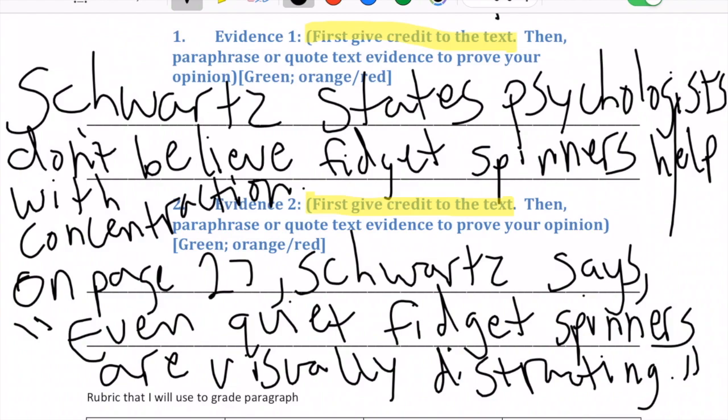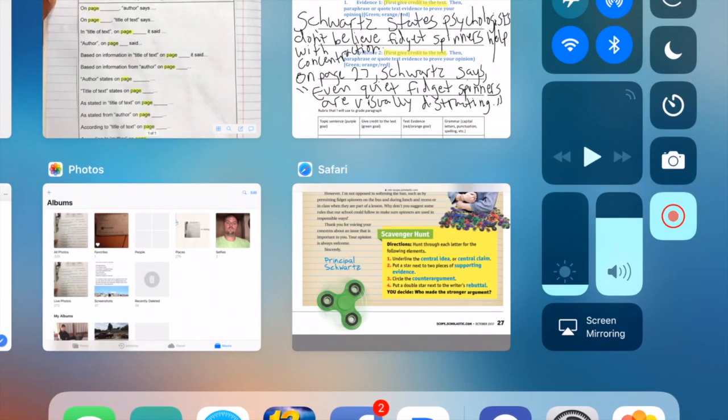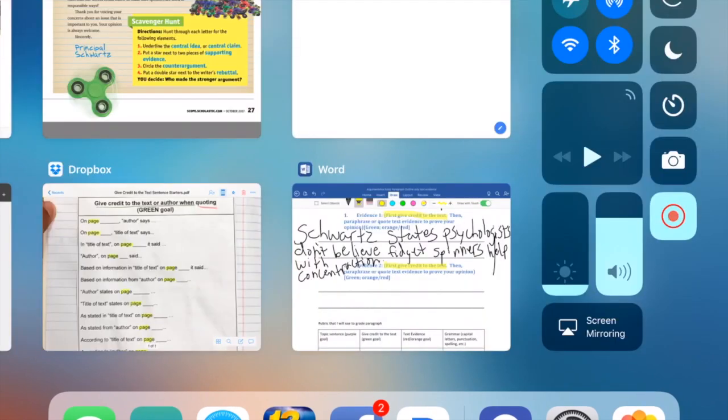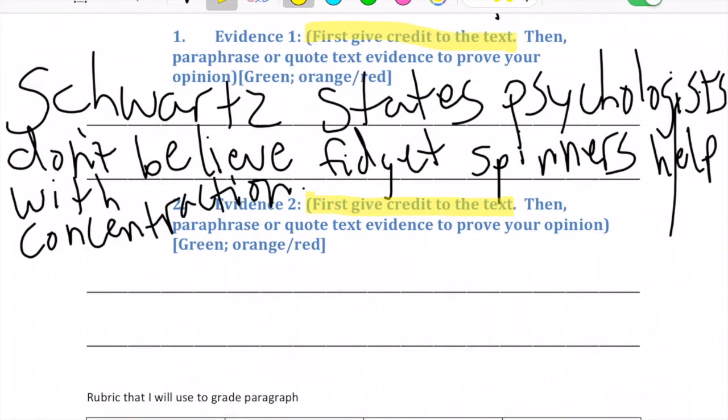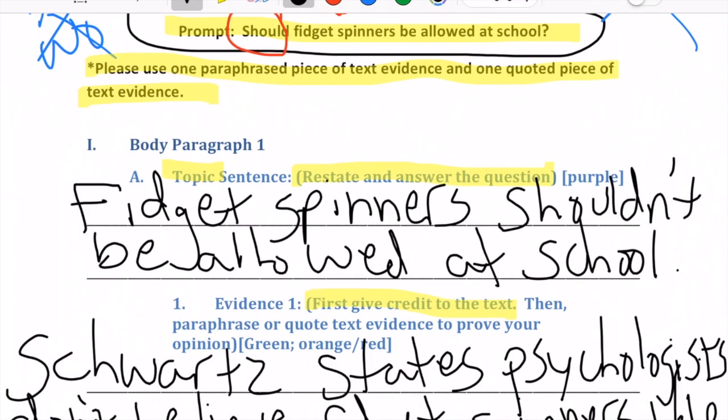Now that I have my outline filled out, I'm ready to begin typing my paper. The cool thing about filling in the outline is once you've done that, you pretty much have done all the work, because all we need to do is transfer our outline to our paper. So first thing we're going to do is go up top and write our topic sentence. My first sentence is going to be, fidget spinners shouldn't be allowed at school.